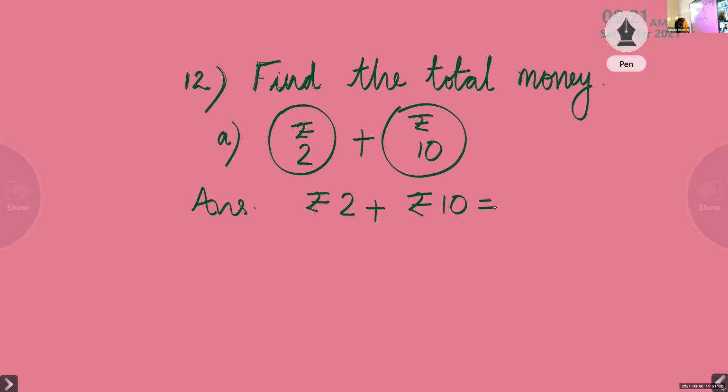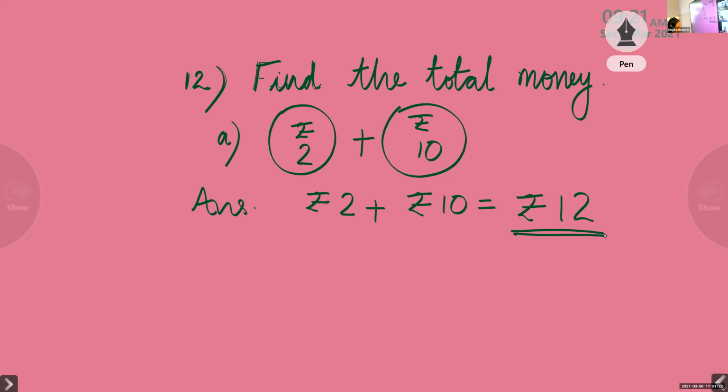After 10, 11, 12. So what is the total amount? Rupees 12. Now all of you write the answer.